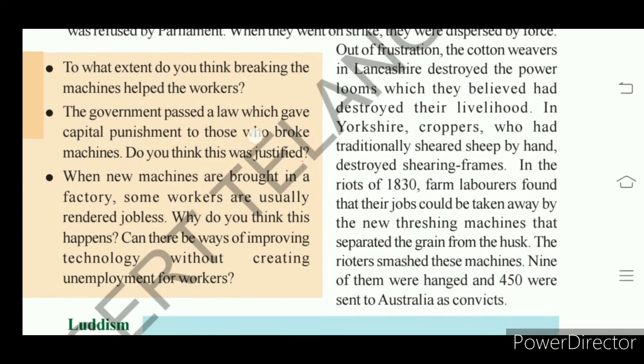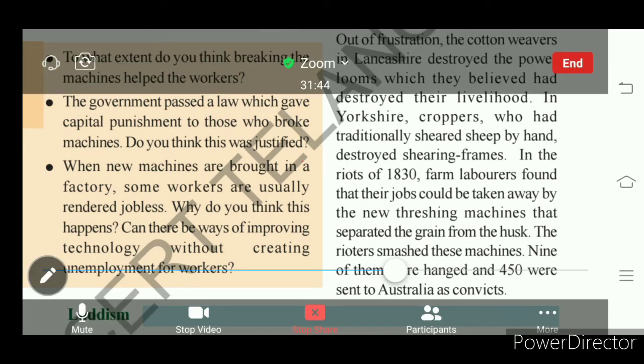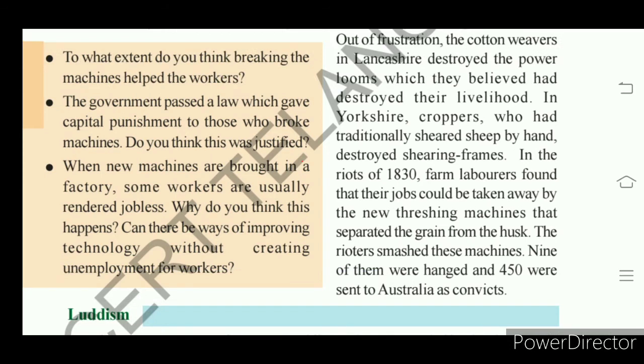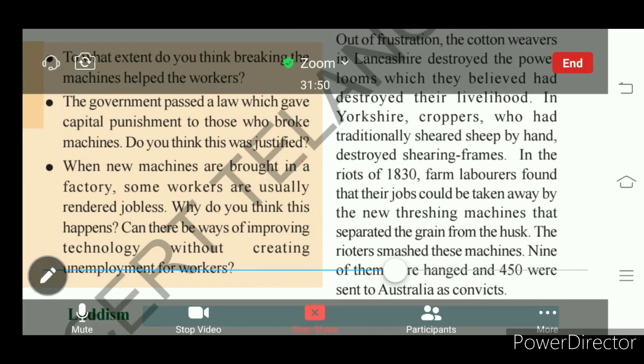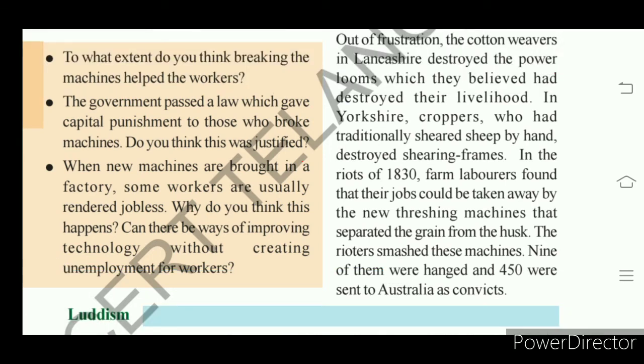In the riots of 1830, farm laborers found their jobs could be taken by the new threshing machines, which separate grain from husk and straw. So throughout England, wherever machines were used, the workers started a movement. Workers believed that these machines were taking the life and livelihood of the workers. So workers started destroying the machines.